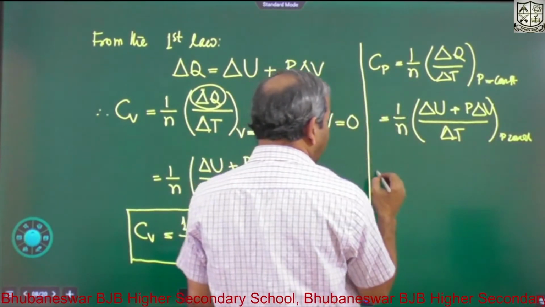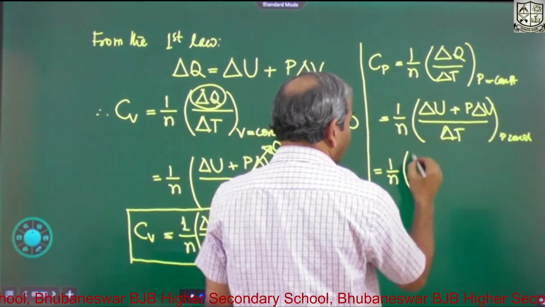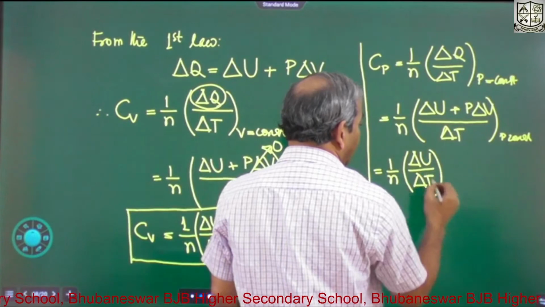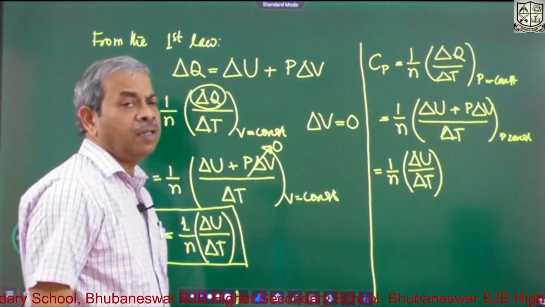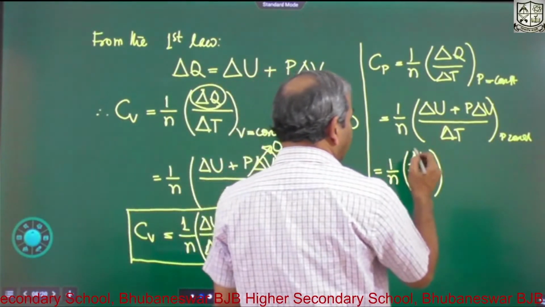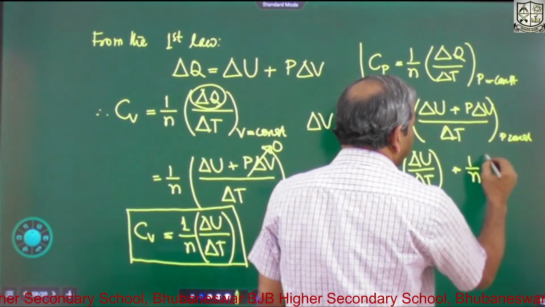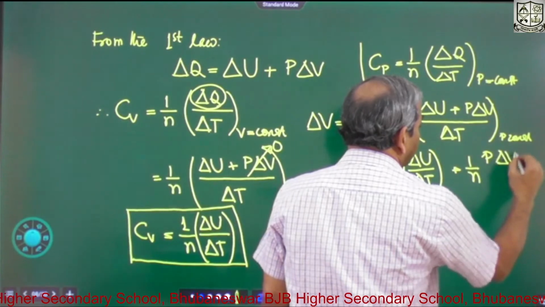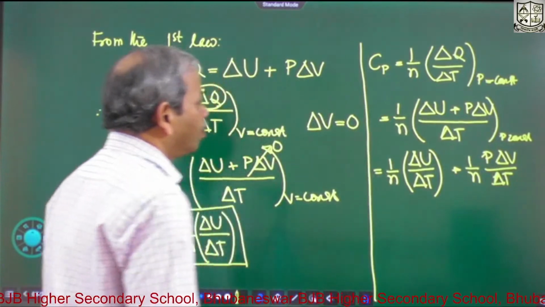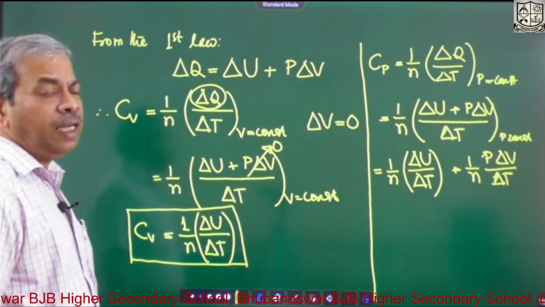So now you can write down two things. It is 1 by n delta U by delta T, since U does not depend upon the volume or the pressure, so delta U remains like this, plus 1 by n P delta V by delta T.